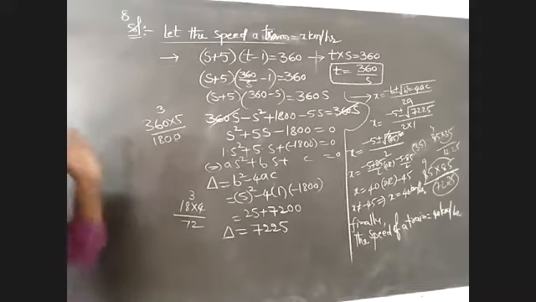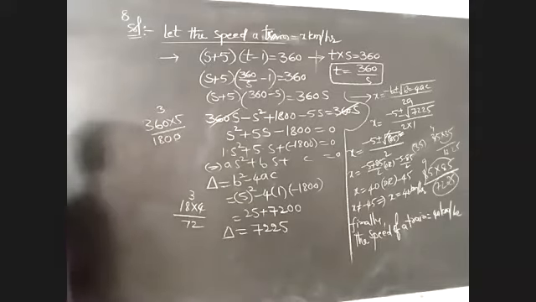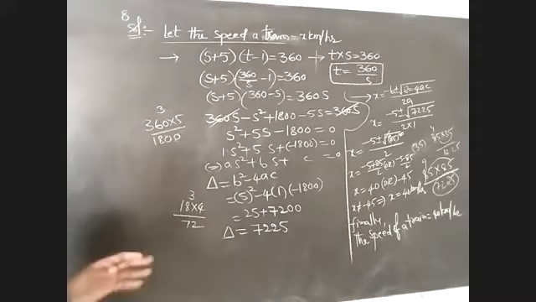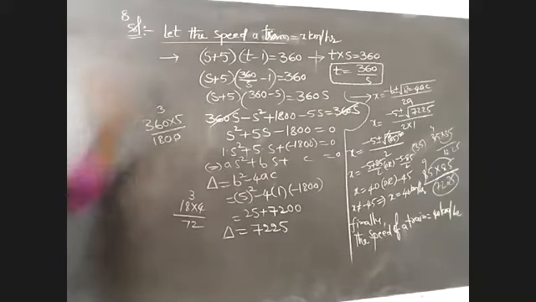We also have to use this in pair of linear equations in two variables. We already discussed this in polynomials, and we have to complete their graphs also: delta greater than 0, delta equal to 0, delta less than 0. These are useful in quadratic equations and must be used in a pair of linear equations in two variables.